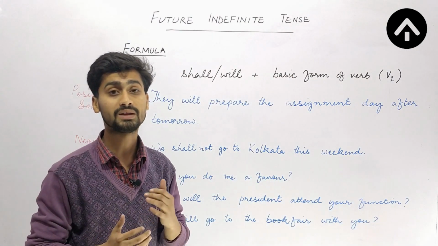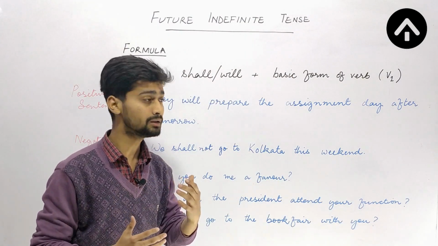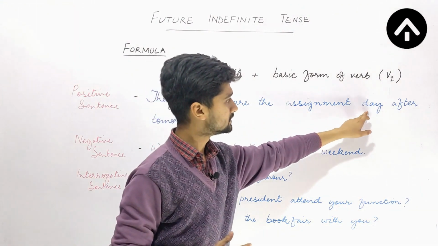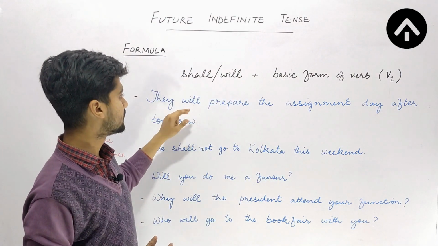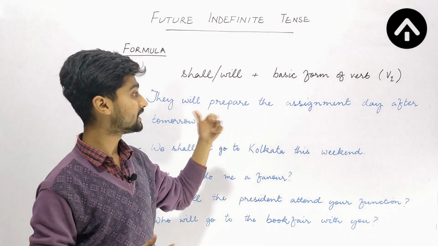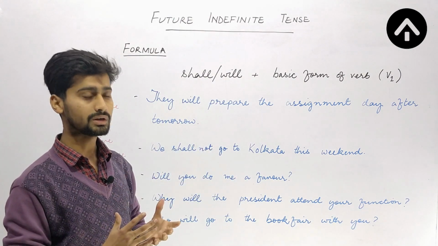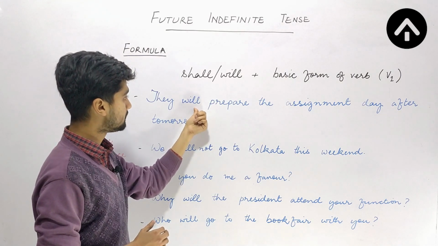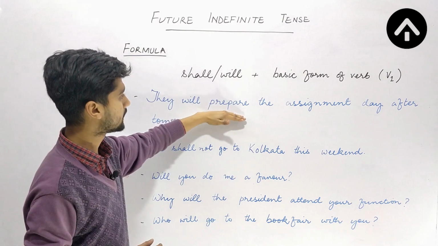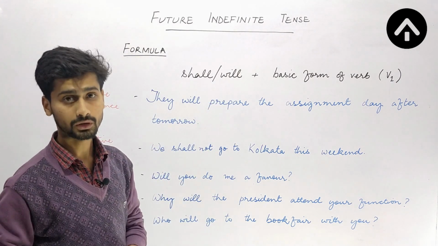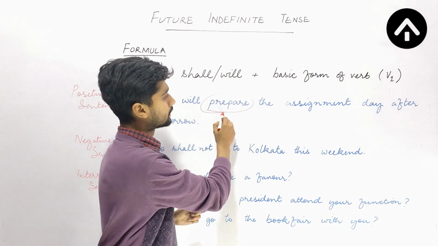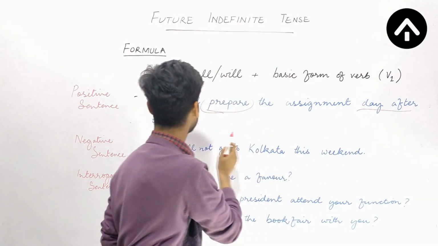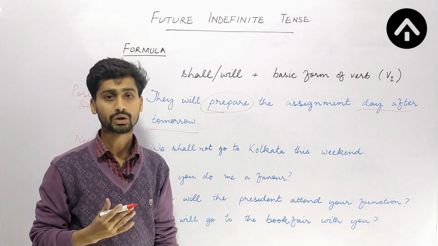Here we are talking about an action that will happen in the future. So "they will" and again "day after tomorrow", these two expressions let us know that we are talking about a future event. After will, which is a helping verb, an auxiliary verb, I am using the basic form of the verb prepare. They will prepare the assignment day after tomorrow. Day after tomorrow is again a future adverbial.